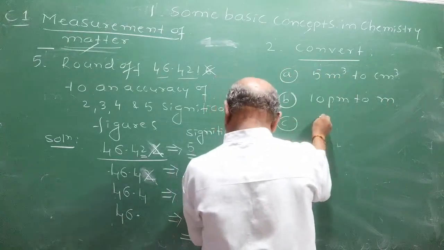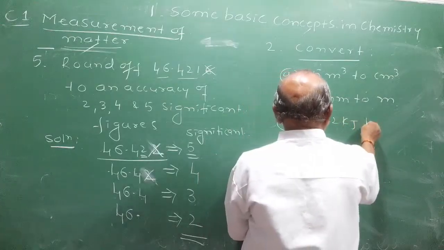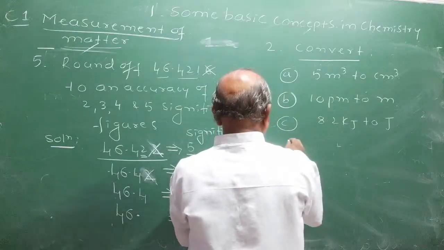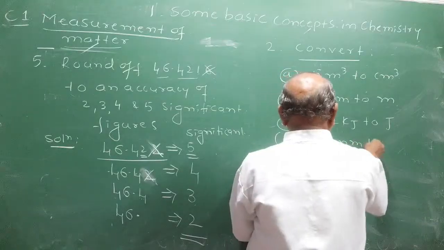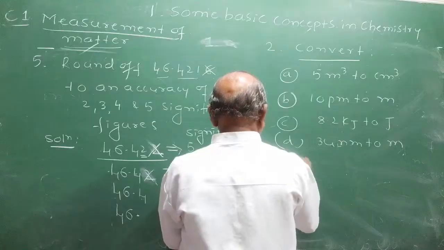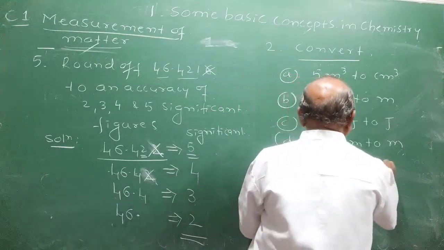C. 8.2 kilojoules to joules. D. 34 nanometer to meter. E. 1 cubic meter to millimeter cube.